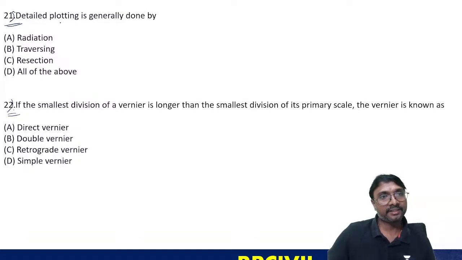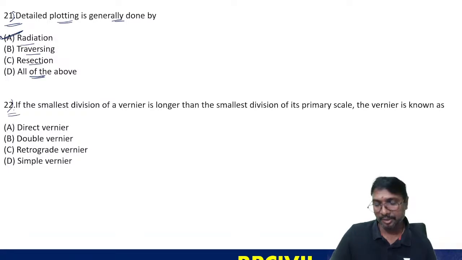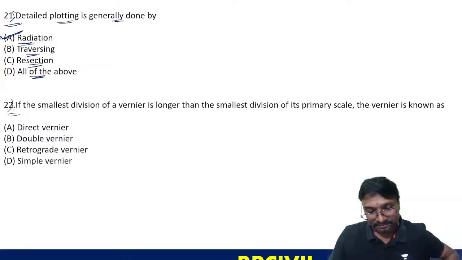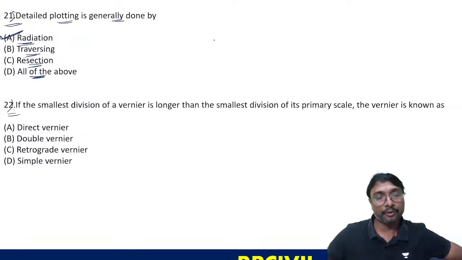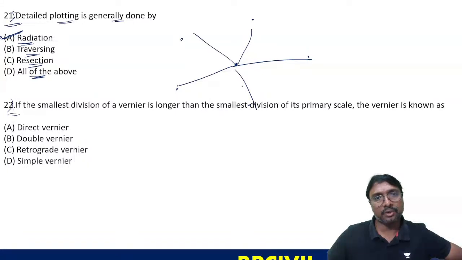A. Yes, detailed plotting is generally done by radiation, traversing, resection, all of the above, right? Radiation, yes or no? Radiation, correct, because all the details we can get. So if you are at the center, you will be going to all these points, and that is called your radiation, right? You can go for each and everything.